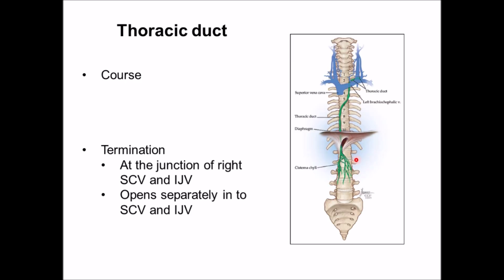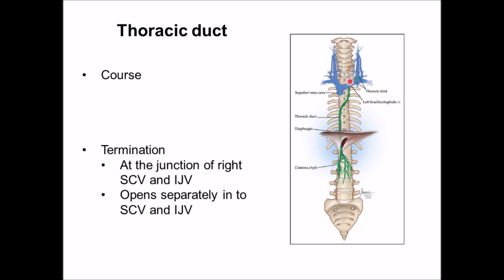After its formation from the cisterna chyli at T12 level, this thoracic duct ascends upwards and it enters into the thoracic region from abdominal region through the aortic opening. In the thoracic region, in the posterior mediastinum, it runs along the right side of the esophagus. At T5 or T6 vertebrae, it slopes towards the left side and it crosses the midline. And in the superior mediastinum, it runs along the left side of esophagus.